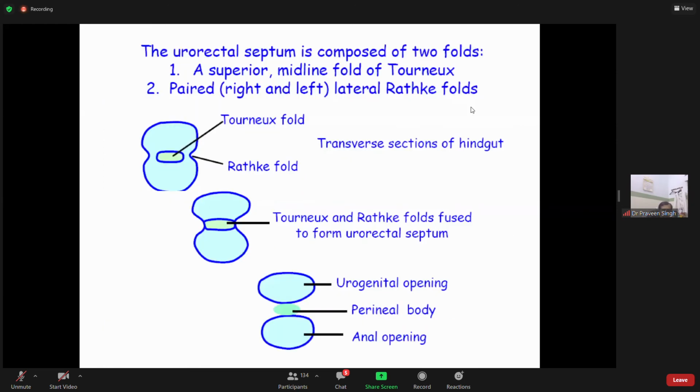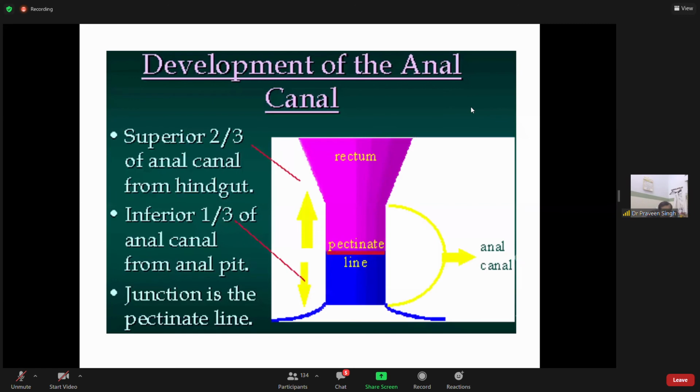Okay, so this is about the folds. Now, development of the anal canal. If we see the last part, this is the rectum, this is the anal canal. The color of the upper part is different, the color of the lower part is different. The superior two-thirds of the anal canal is derived from the hindgut. Please remember, the hindgut is the last part of the GIT, but not the terminal part. The terminal part is the anal canal.